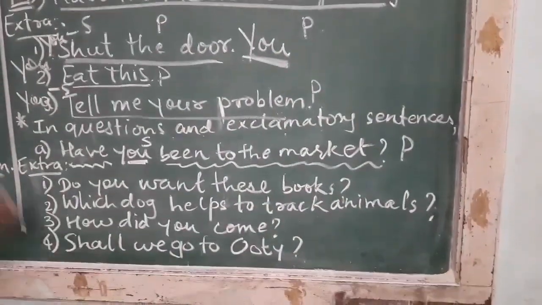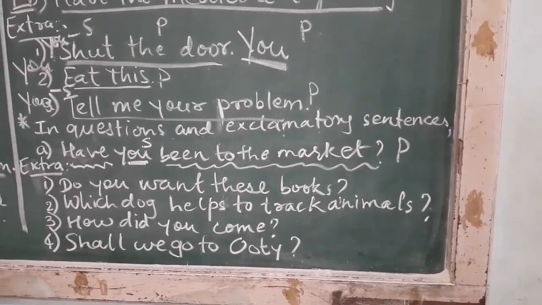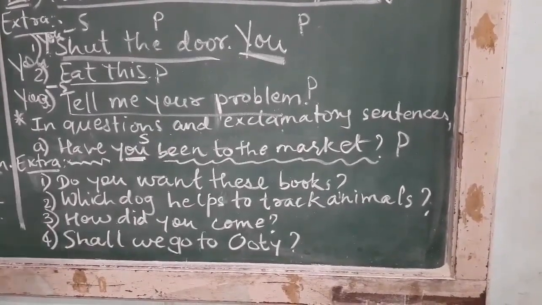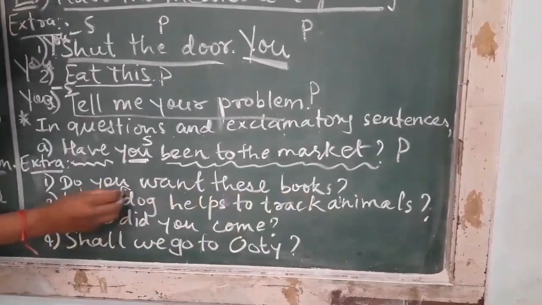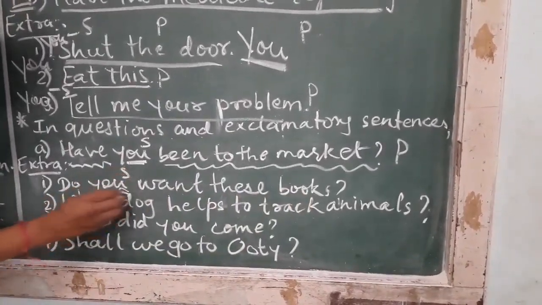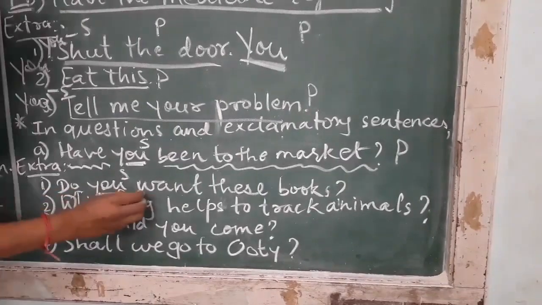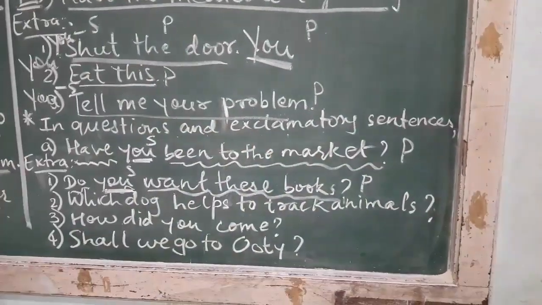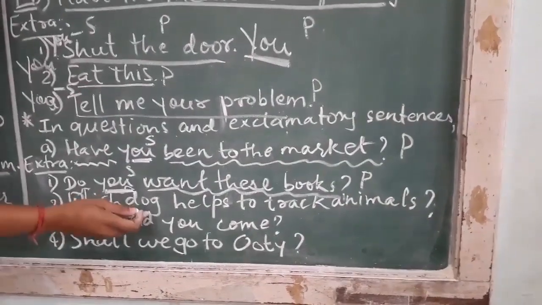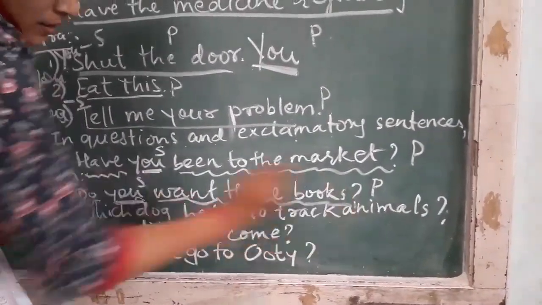Okay, let us go through the extra sentences which are not there in your textbook. Do you want these books? You becomes your subject, and do want these books becomes your predicate. Second sentence, which dog helps to track animals?